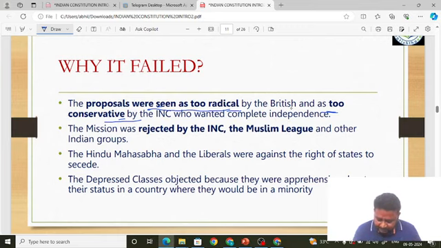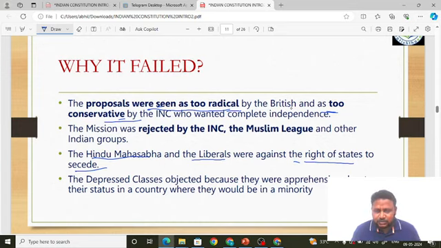Remember, very important, friends. The Hindu Mahasabha and the liberals were against the right of the states to secede. That is, when it said that some parts of India which are part of the Indian Dominion can leave the Indian Dominion and form separate states, a separate union and a separate constitution. When the Cripps Mission supports partition, this is not acceptable to the Hindu Mahasabha and the liberals. The right of the states to secede is not possible, is what they said.